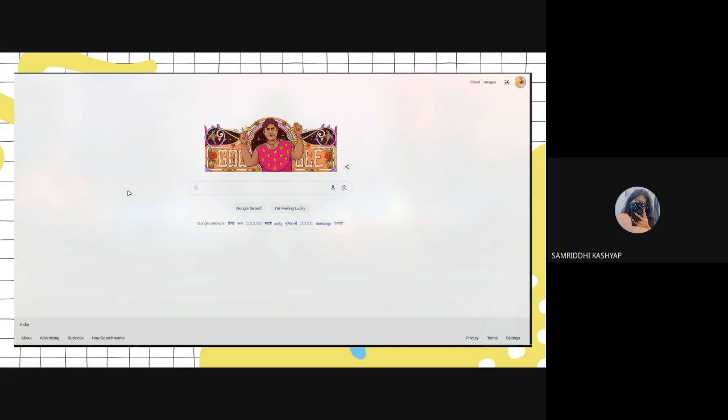On the top right corner, you can see other different services of Google, Gmail, images, and all. These are secondary things that Google offers.